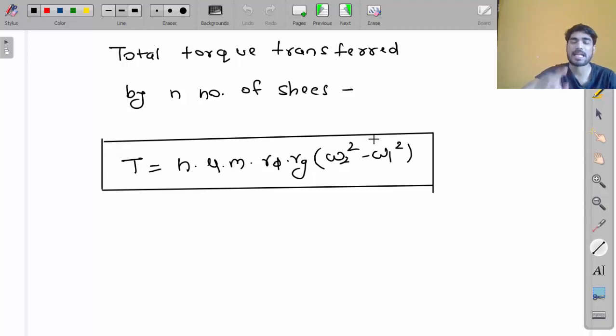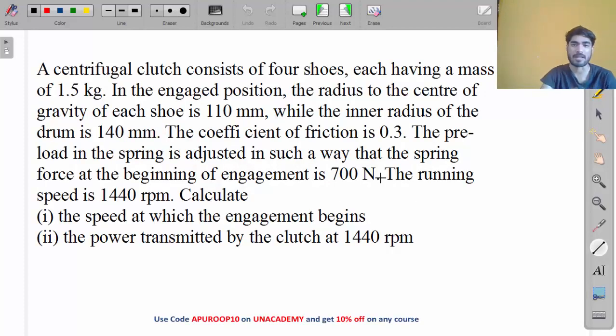So this is the equation of the torque transferred by centrifugal clutch. Do you understand this much? So you only need to remember this one equation in case of centrifugal clutch. Okay, one equation. Let's solve one problem, my friend.